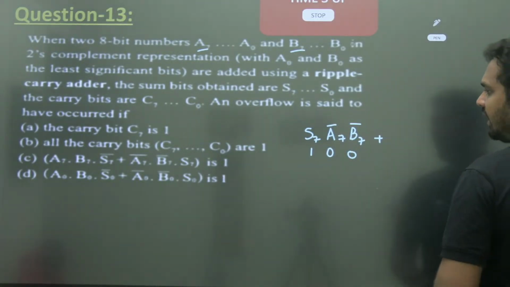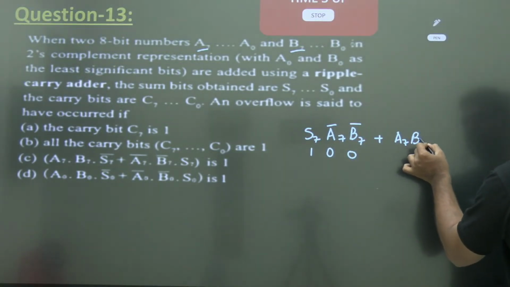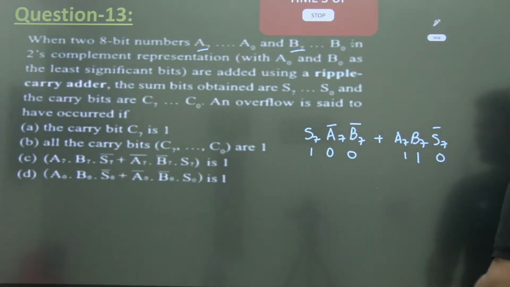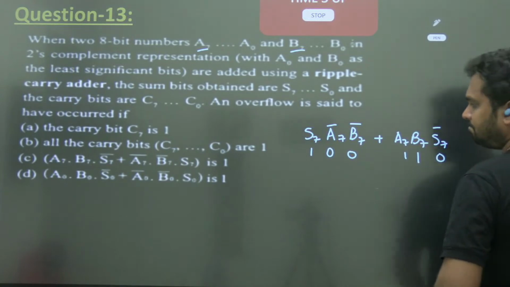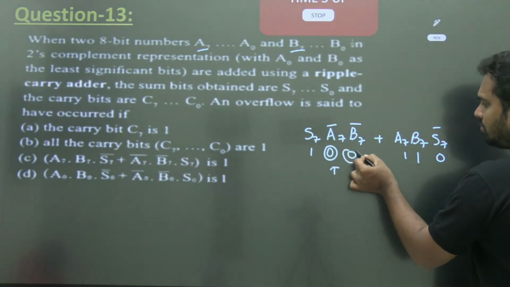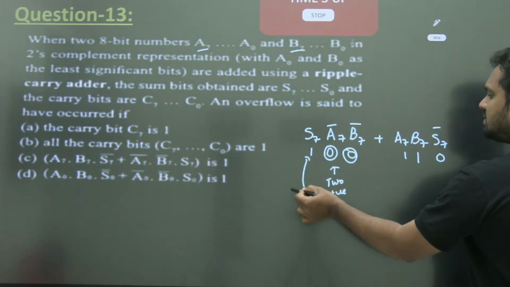Or another possibility, kya? Two negative numbers are added, A7, B7 are negative, but the result is positive. In both the cases, you get the overflow condition. Okay, so two positive, this is the sign bit of both numbers. Two positive numbers. Result का sign क्या?